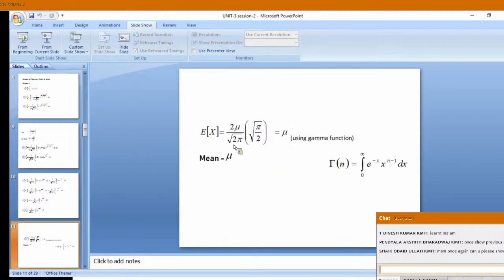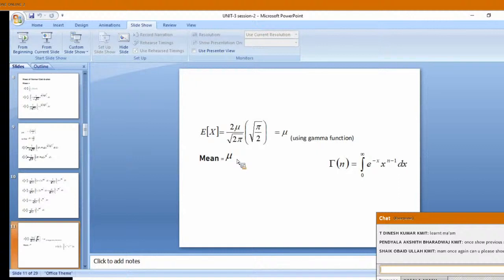So we are getting root 2, and root 2 is coming as 2, pi and pi getting cancelled. Mu we are getting. So the mean of the normal distribution is mu. Mu is the parameter I have told. Parameter means the distribution depends upon those variables. How the mean mu is varying, how the standard deviation is varying, according to that the distribution's movement depends upon it.